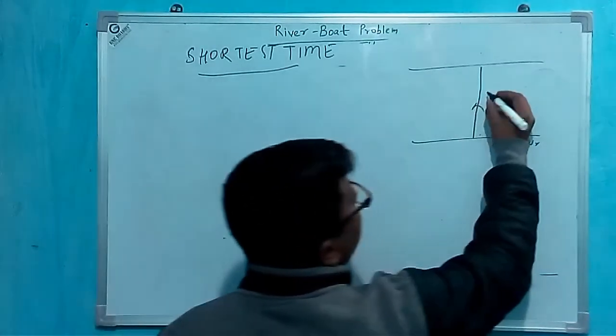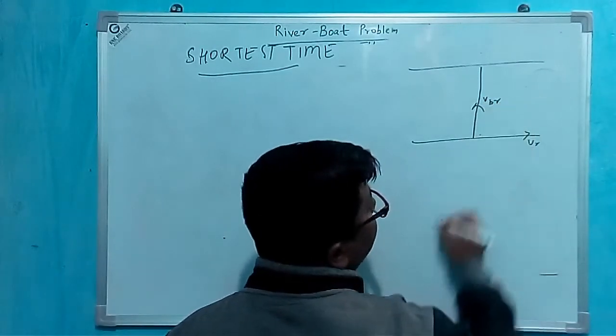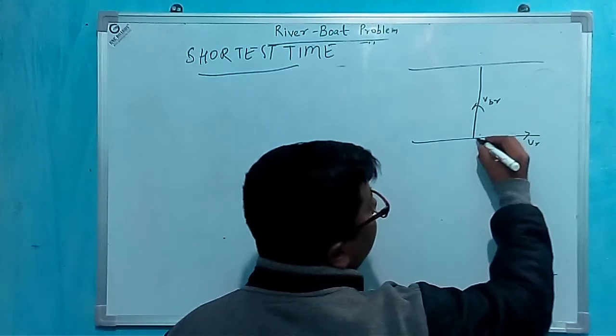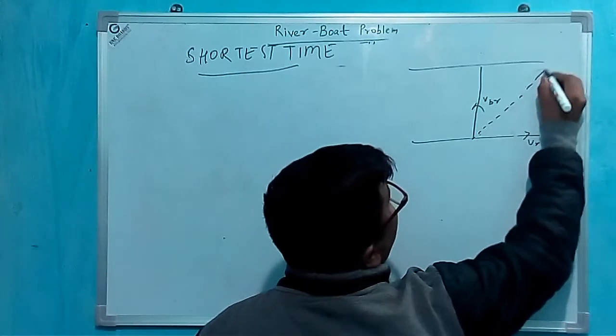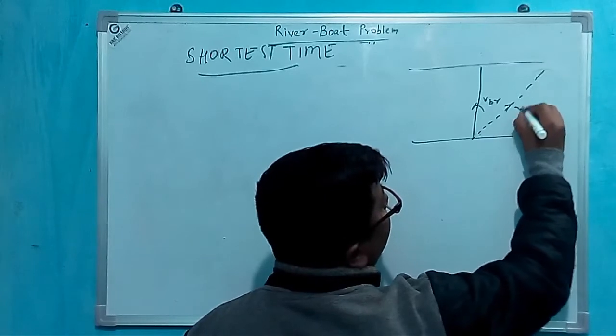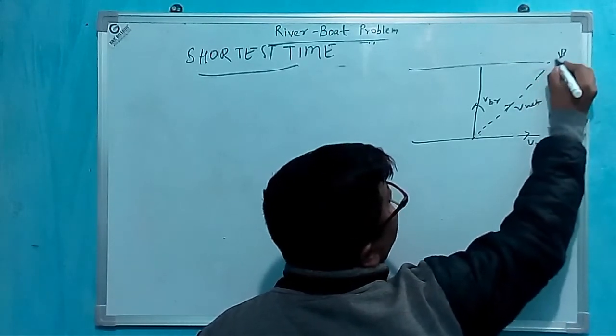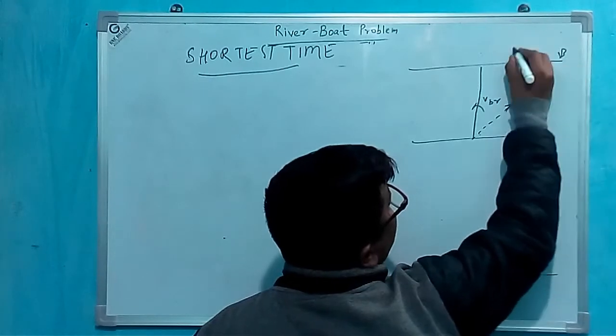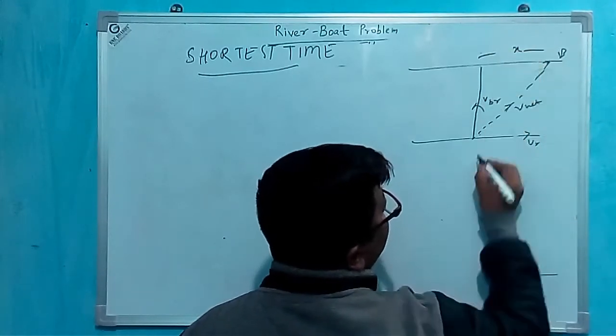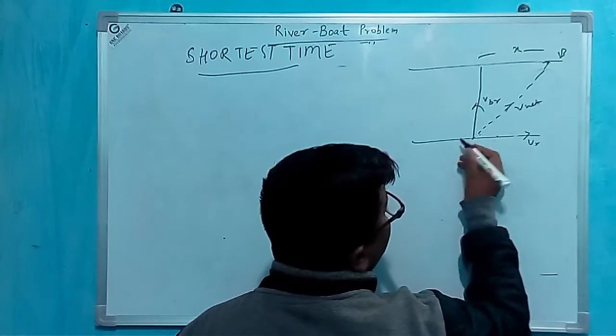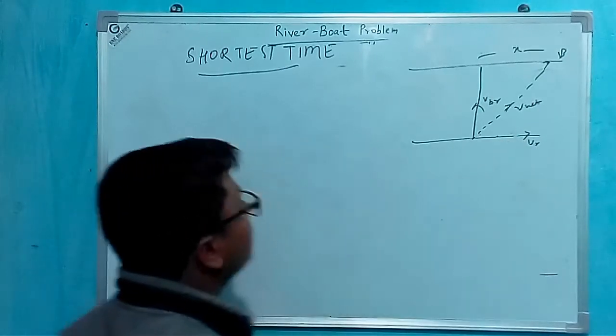Okay, we are moving in that direction. Some net direction will be in that direction, v net. Okay, and we will reach at some point B. Okay, this is sufficient.